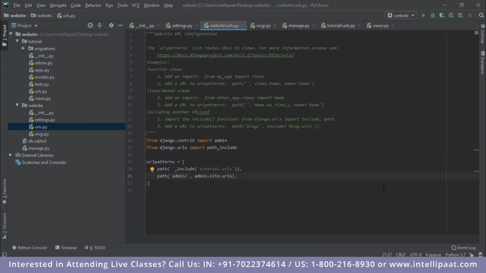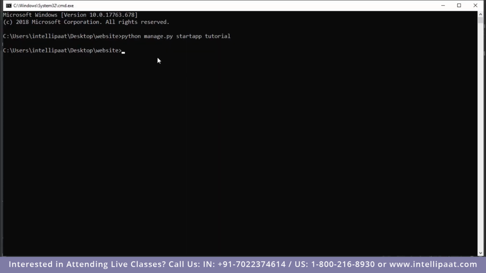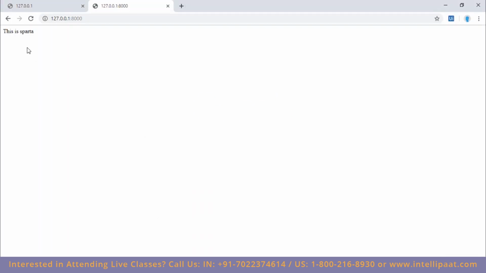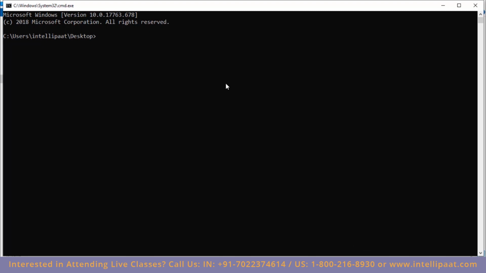Now what I'll do is I'll open command prompt again, run the project and see what happens. So I am inside my project over here. So I'll type in python manage.py runserver. Alright, now let me copy this over here and let me paste it again. So we have successfully created this web application where our home page shows this text. This is Sparta. Now just for practice, let me actually create another project and another app over here. So this time I'll name this project as Sparta.